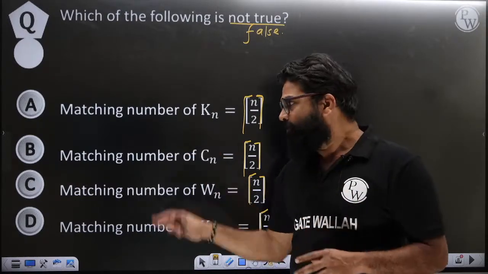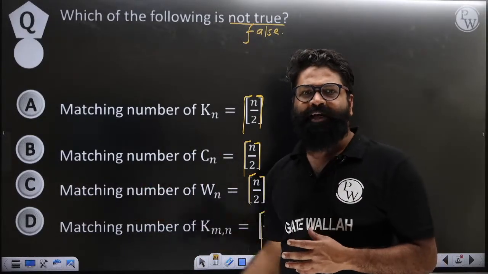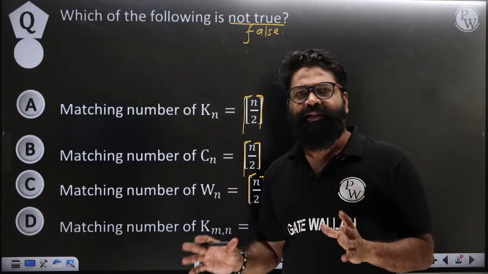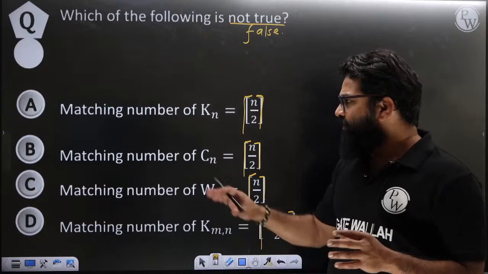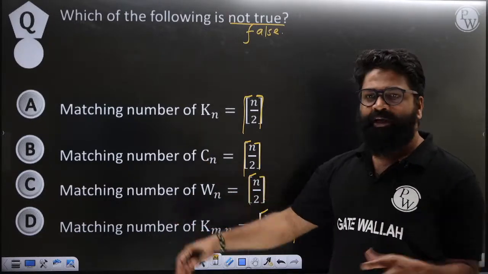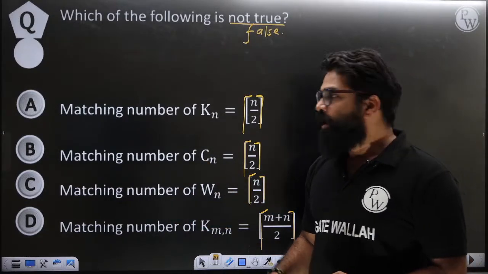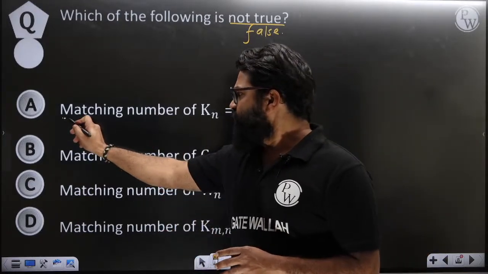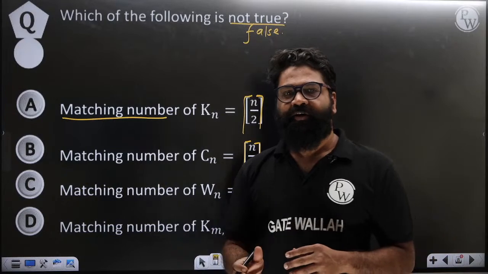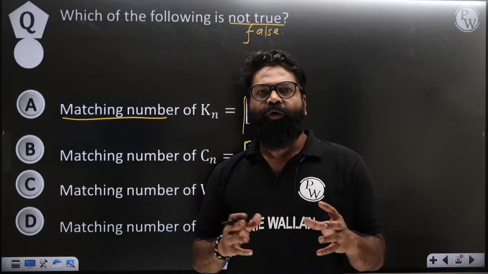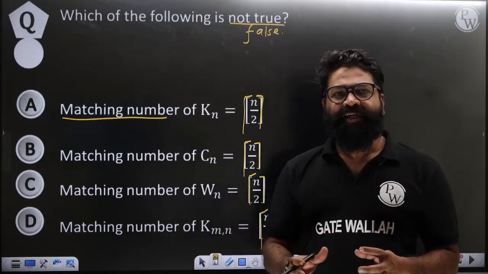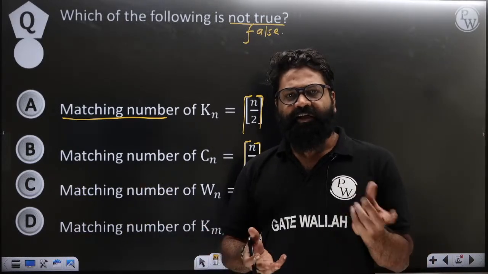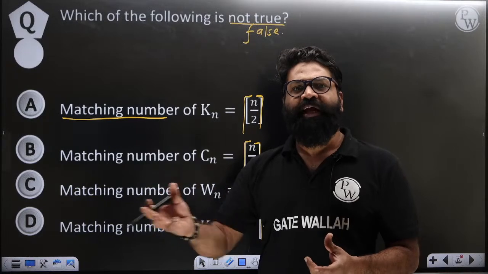So in that manner, how can you approach this question? By drawing the graph, that is the only thing you can do. I will help you with one or two, and then you will try to cover the rest. So first of all, how to solve this question? In order to solve it, you should know what the matching number of a graph is. First you find what the matching is. A matching is basically a set of non-adjacent edges.